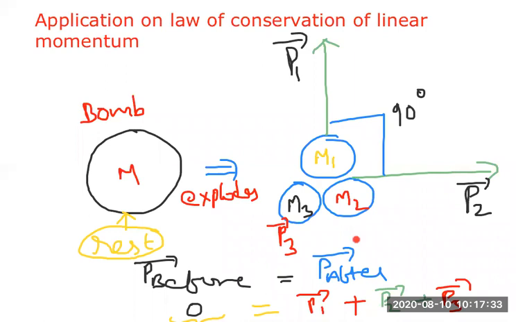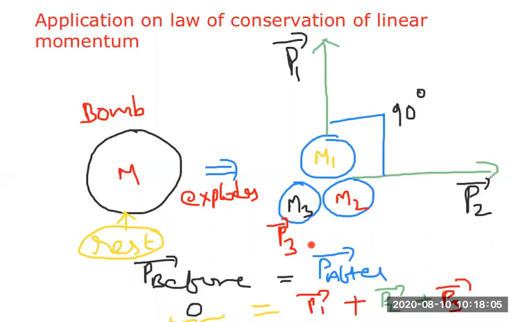So total momentum after must also be equal to total momentum before explosion. So what are the momentums here? P1 bar, P2 bar, P3 bar. These are the momentums here. That means it became three parts. The bomb at rest explodes and became three parts, which means three parts' momentum. Let us take the first part momentum P1 bar, second part momentum P2 bar, third part momentum P3 bar.